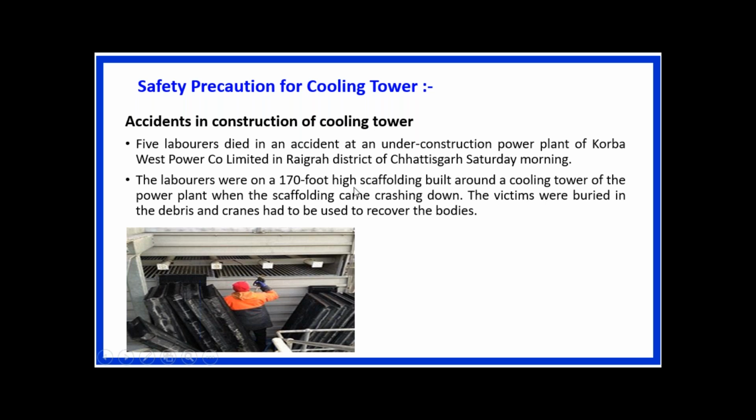This is one of the accidents where, due to a cooling tower accident, 5 fatalities occurred, and the main root cause is working at height and scaffolding crashing from 170 feet high.